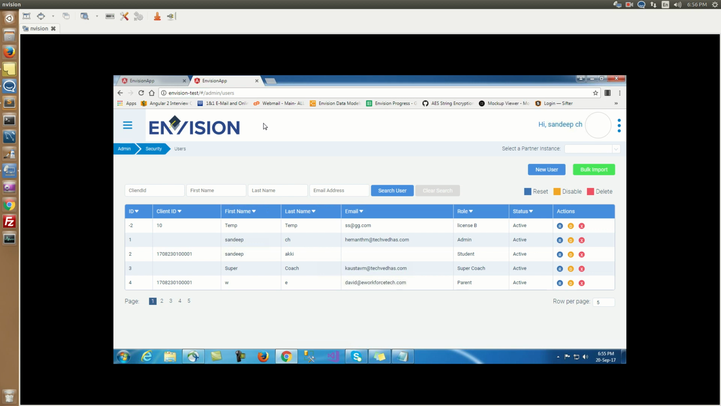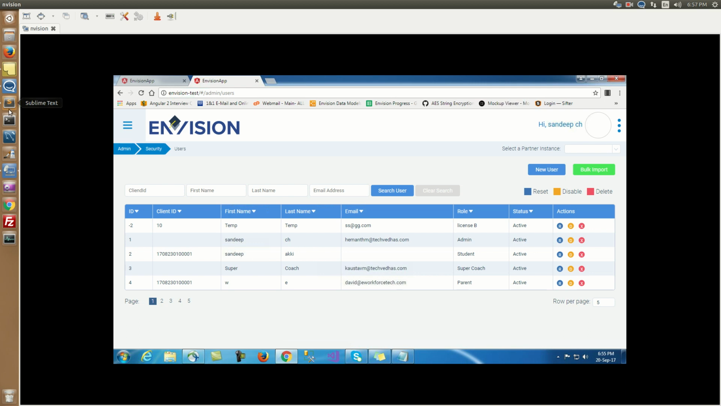Basically, in Envision we have students with coaches, with the main concern of providing counseling for the students. This is the project we have been working on for the last 2 years, and it is one of our best clients. In the front end we are currently using Angular 2, and in the back end we are using .NET APIs, web APIs actually.